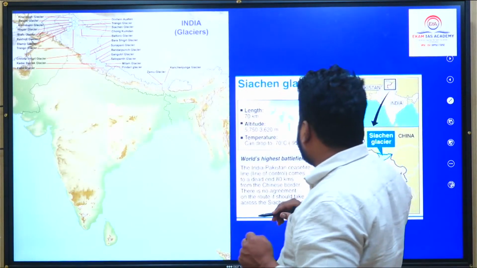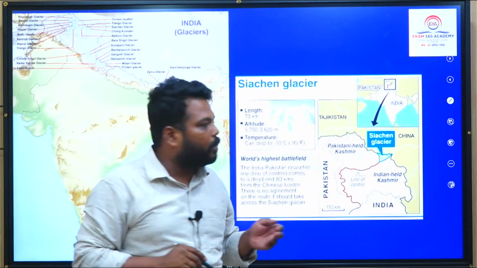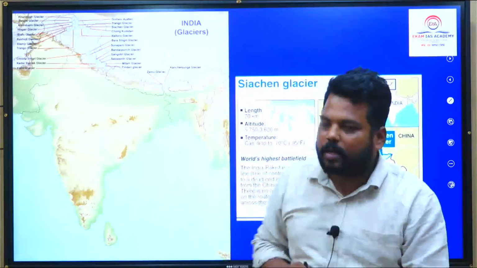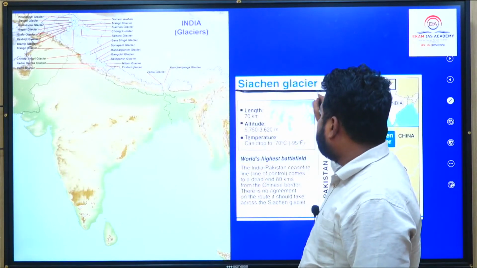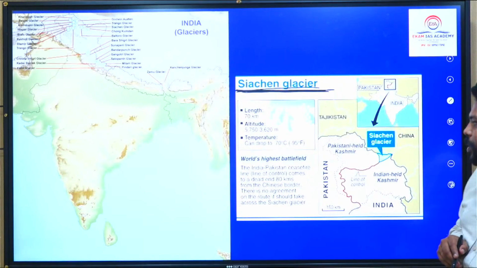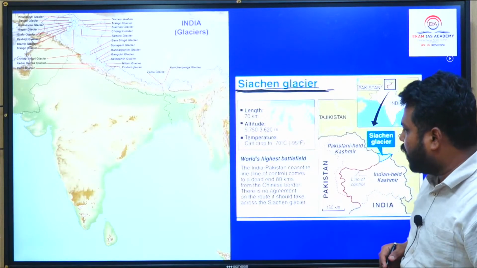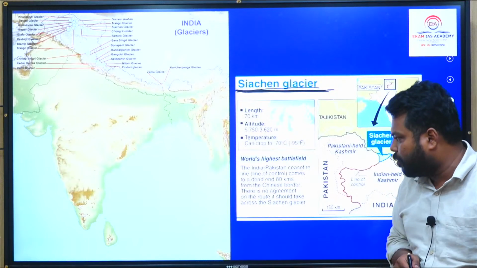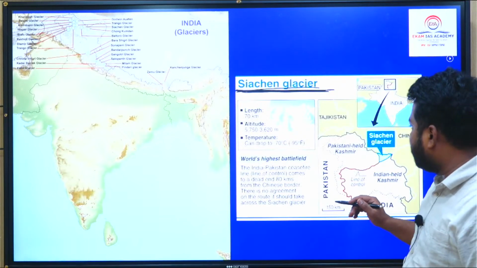There are some glaciers which are very important. Don't know where the question comes from, but Siachen Glacier is in news. It is already in news. It is the highest elevated battlefield, between India and Pakistan. The India-Pakistan ceasefire line, which is called the line of control, comes to a dead end 80 km from the Chinese border, which falls along this Siachen Glacier zone.